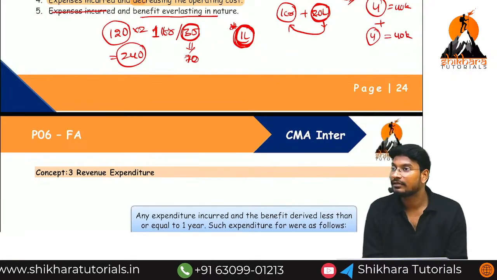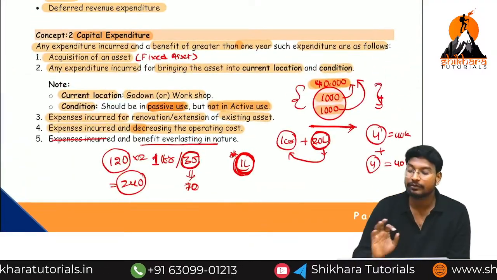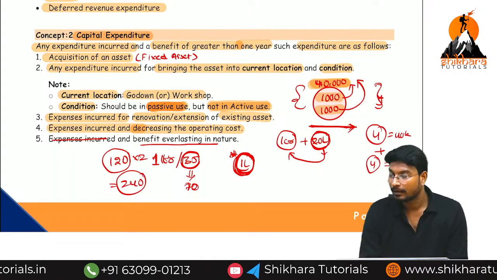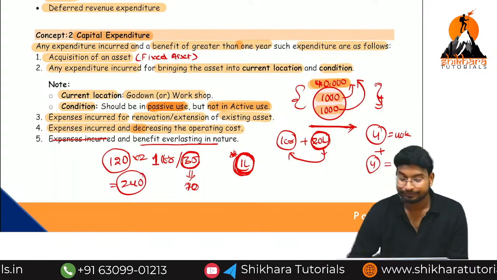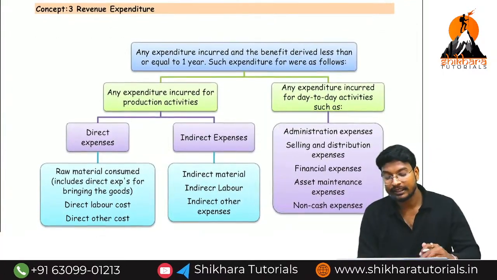We are going to solve some sums, and you can get clarity. No problem. This is the meaning of capital expenditure. What is the meaning of capital expenditure? Benefit is more than 1 year, related to an asset. Next one, revenue expenses. What is the meaning of revenue expenses?